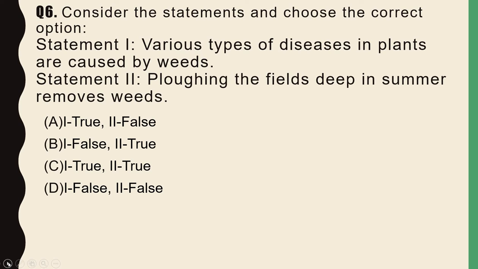So which one of them is correct? The correct option is option B. Statement 1 is false and statement 2 is true. Why? Because weeds do not cause disease to the plants. They compete for food and space with the plants and take up the nutrients, which reduces the growth of the plants. So plowing deep in the summer is a mechanical method of removal of weed. So I hope it's clear to all of you.